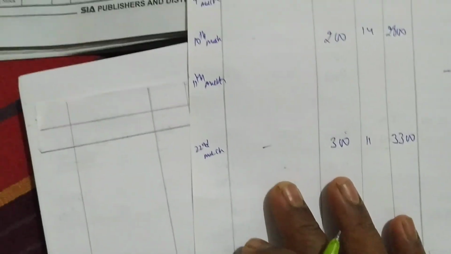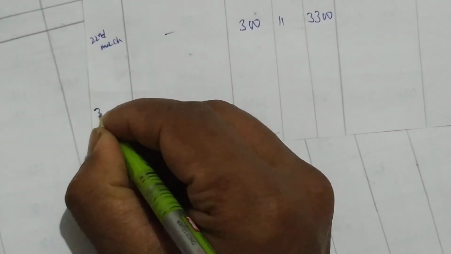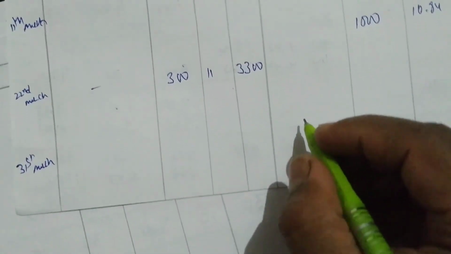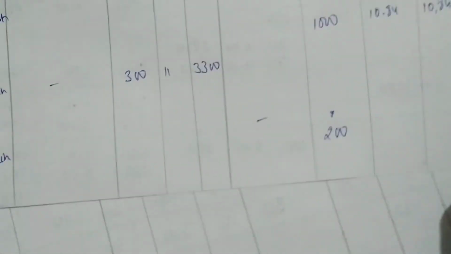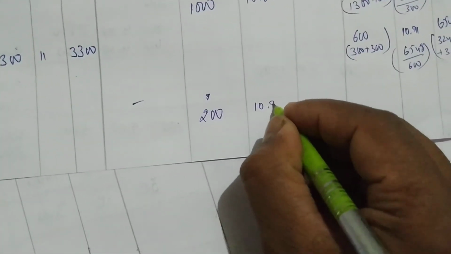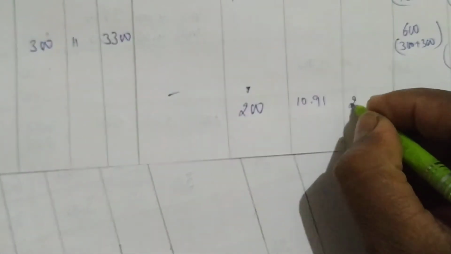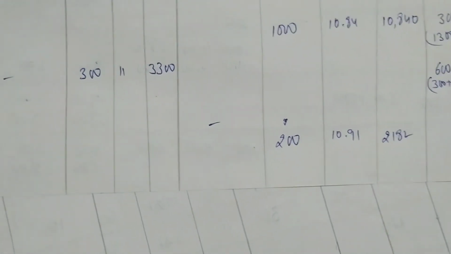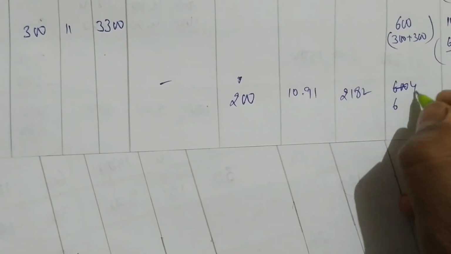Okay, easy. Next, we have issued 200 units on March 31st. The price will be 10.91. So 200 into 10.91 will get 2182. From 600 you have issued 200, the balance will be 400.